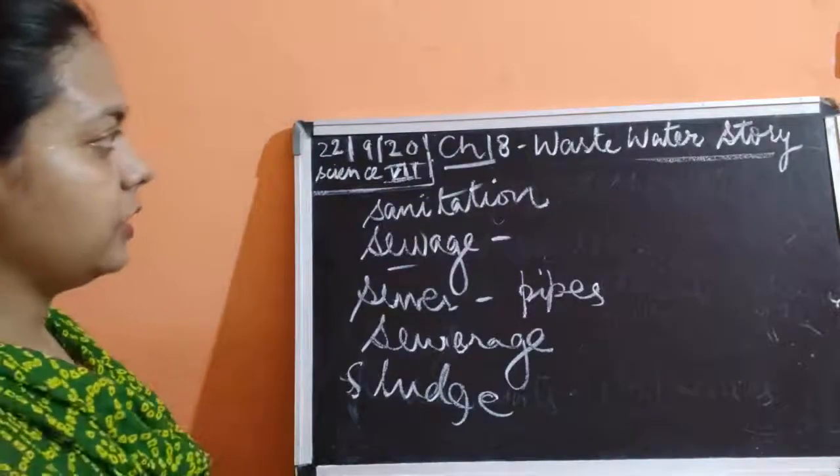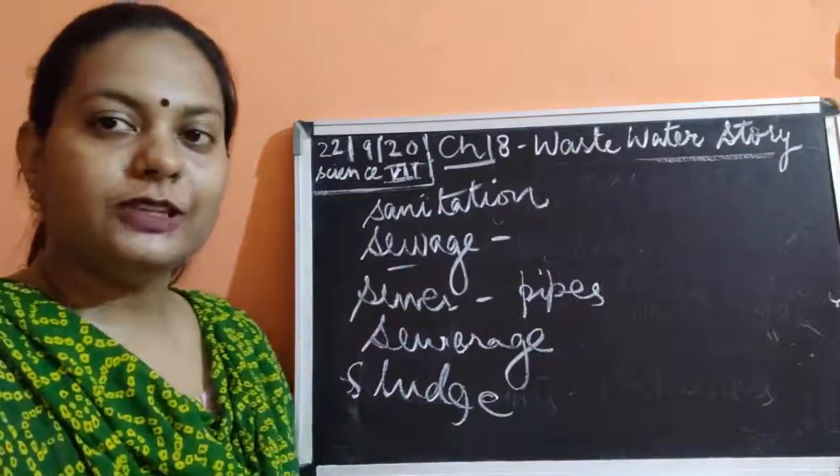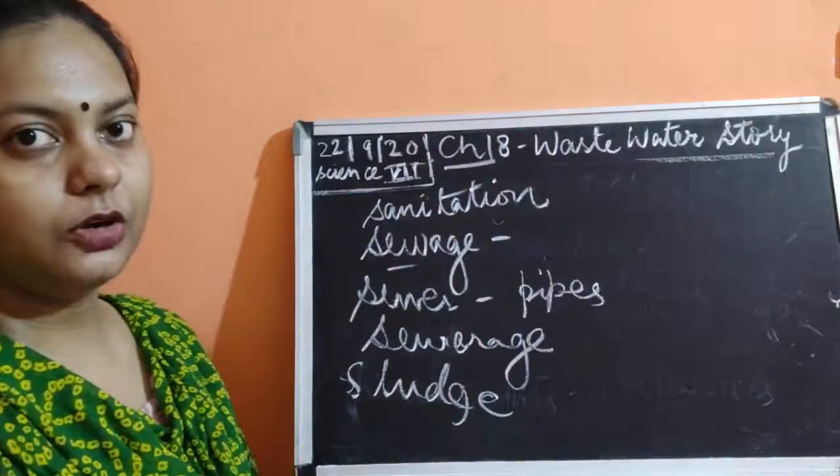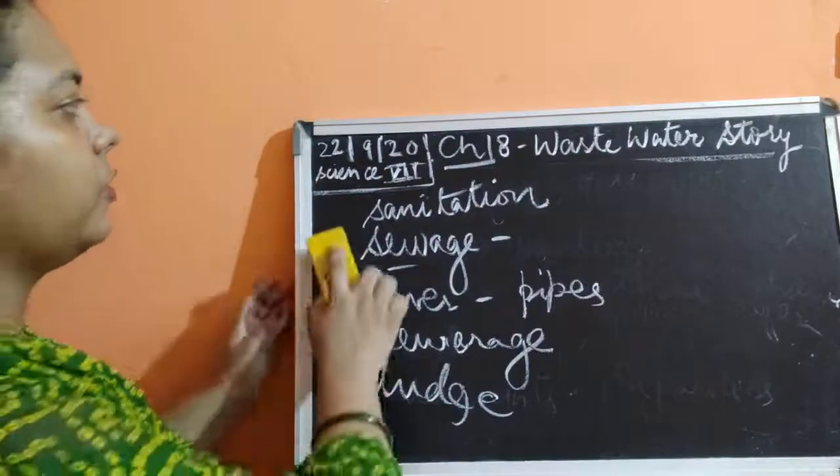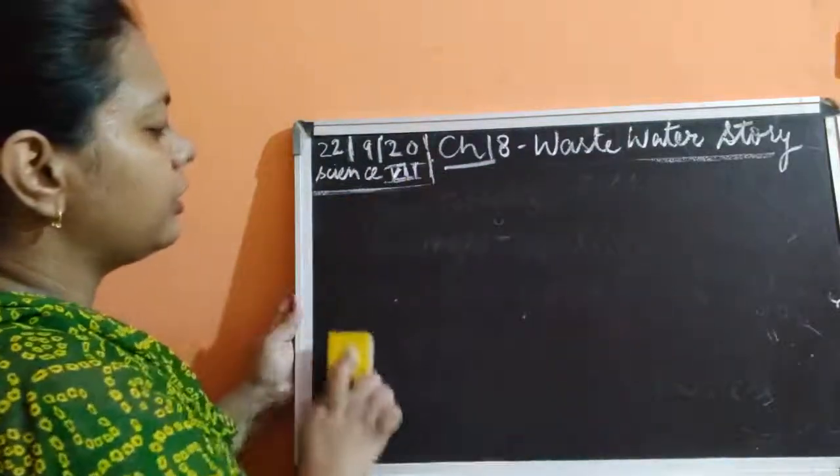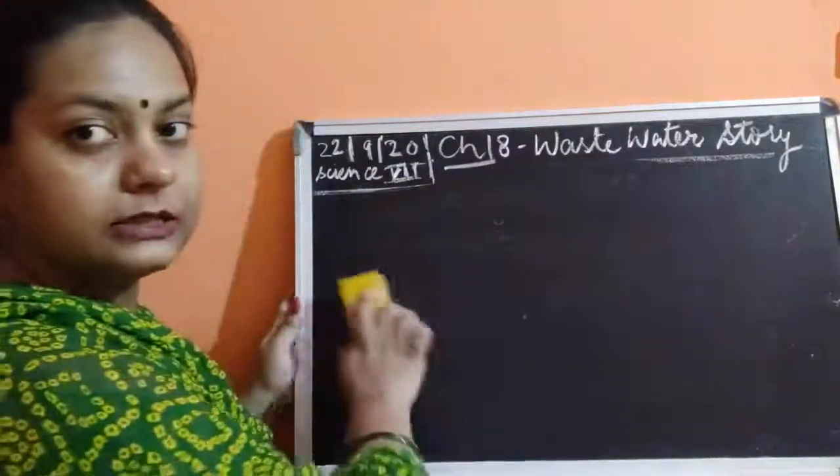Then what is wastewater? This is very simple. Wastewater means the water which is not of any use. After using the pure water, we get the water, and that water is said to be the wastewater.